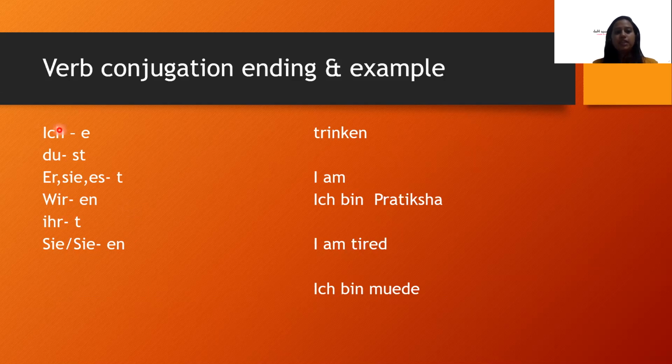The endings: ich, e. Du, st. I'm just pronouncing in English. Then er, sie, es, t. Wir, en. Ihr, t. Sie, sie, en. So this s will be small, it's a typo here. Now I'm pronouncing in German: ich e, du st, er sie es t, wir en, ihr t, sie sie en. Basically, this you have to learn by heart. There is no other option, as I mentioned. Now we will try and do the conjugation.